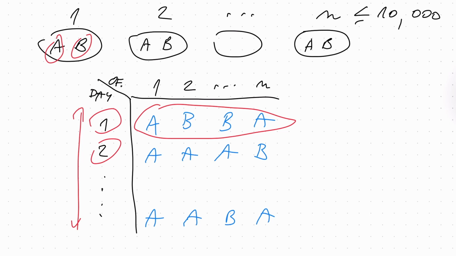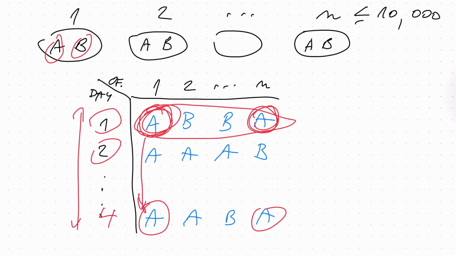Now what we are going to be looking at is people from different offices being in the building together and being able to collaborate. So for instance, on the first day of our example schedule, in office 1 and in office N, there are persons 1A and NA, and the same two people will meet again, let's say on day 4 of our schedule. So these people had an interval of length 3 between two consecutive meetings.